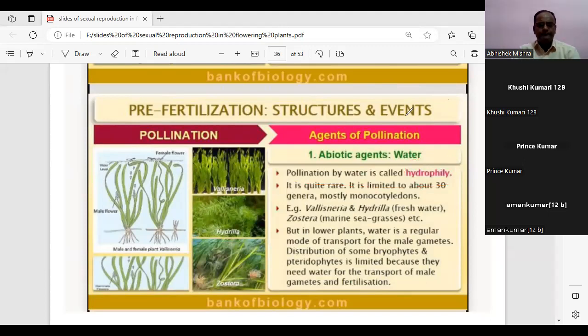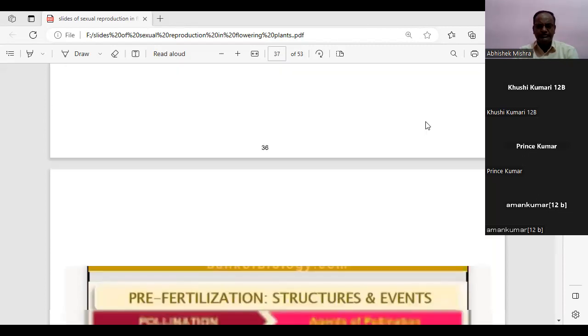Now, this wind pollination we already discussed. Now, this pollination which is done by water, we will see some examples and what the different criteria are. In the lower plants, water is the regular mode of transport, and distribution of some bryophytes and pteridophytes is limited because they need water for the transfer of the male gamete. Then how will it be achieved?